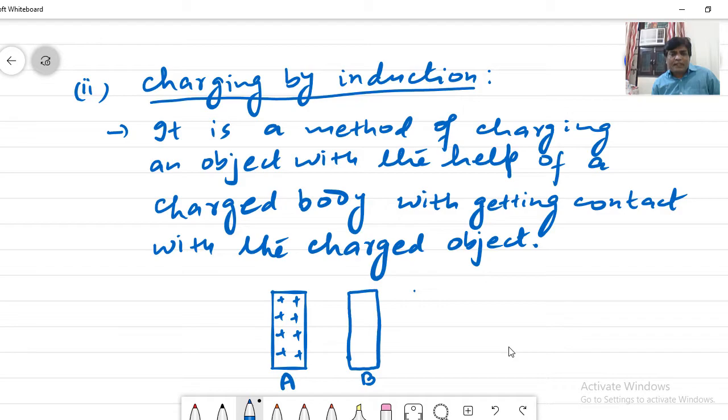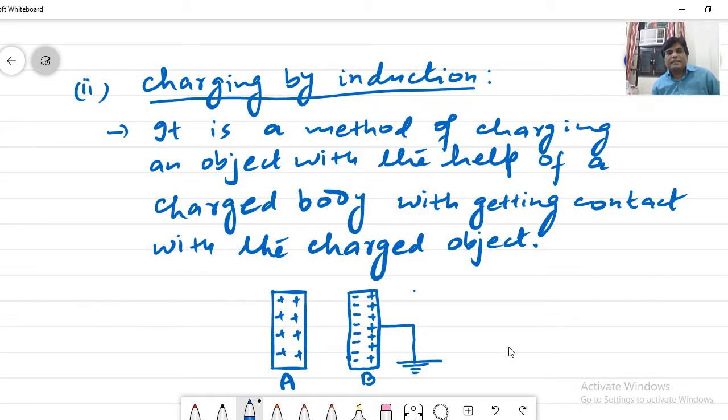So what do these positive charges do? They attract all the negative charges present in body B, and due to this attractive force, the negative charges in body B come to the surface nearer to object A, and the positive charges in body B get repelled and accumulate at the farther end of B. Now we connect the surface farther from A to the earth.